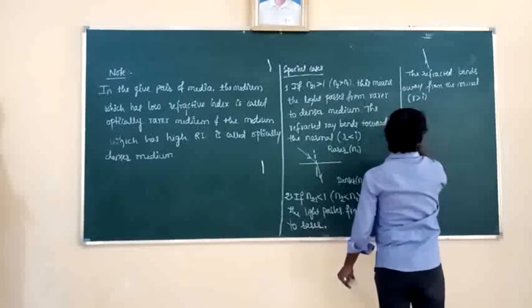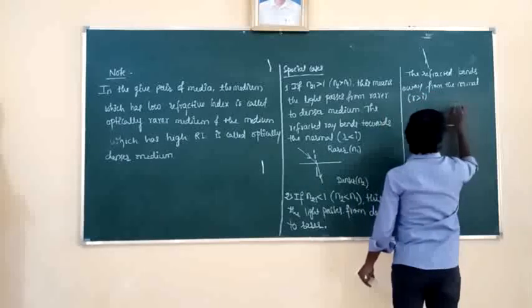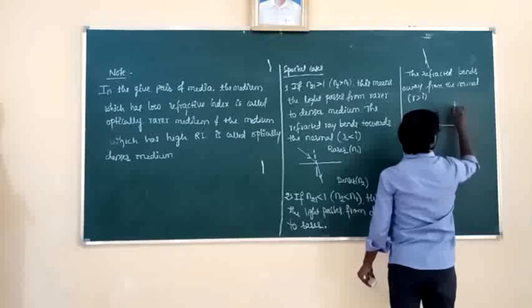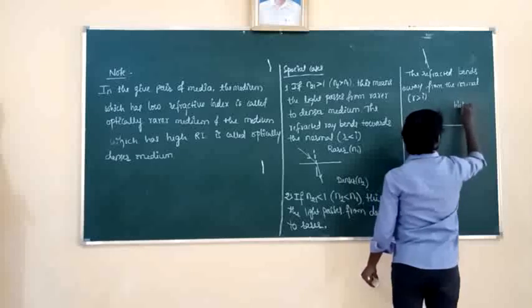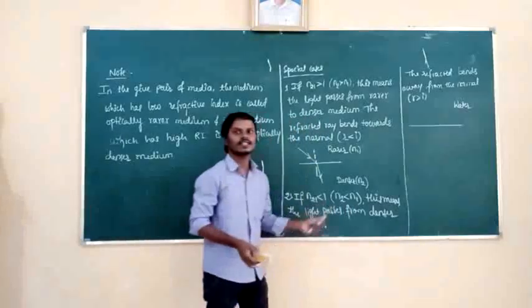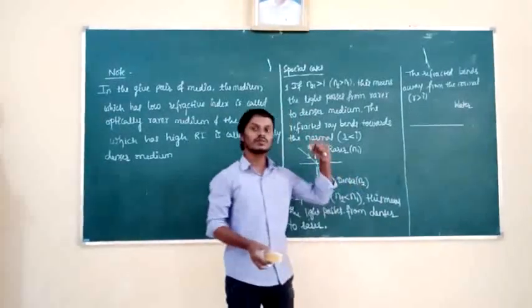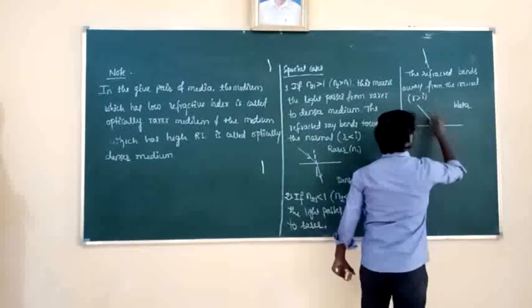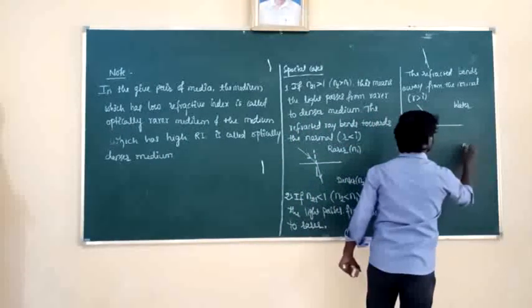Then what is the diagram for this one? First medium, I will take water, because of its high refractive index. Then the second medium: suppose the light is traveling from denser to rarer, water to air.